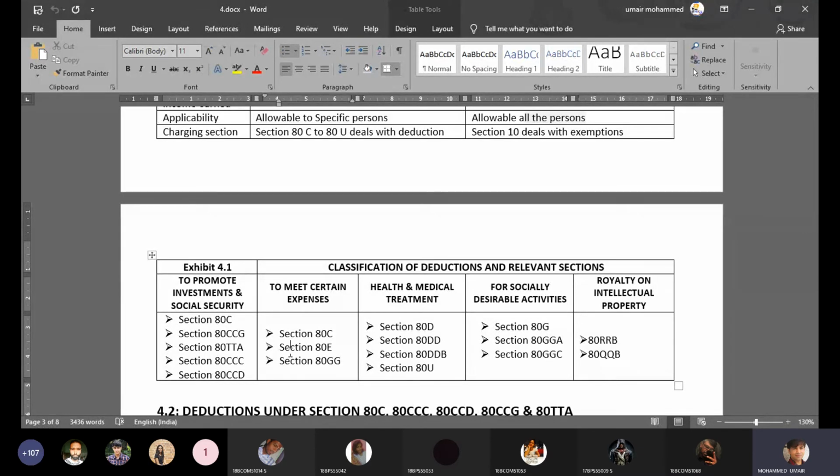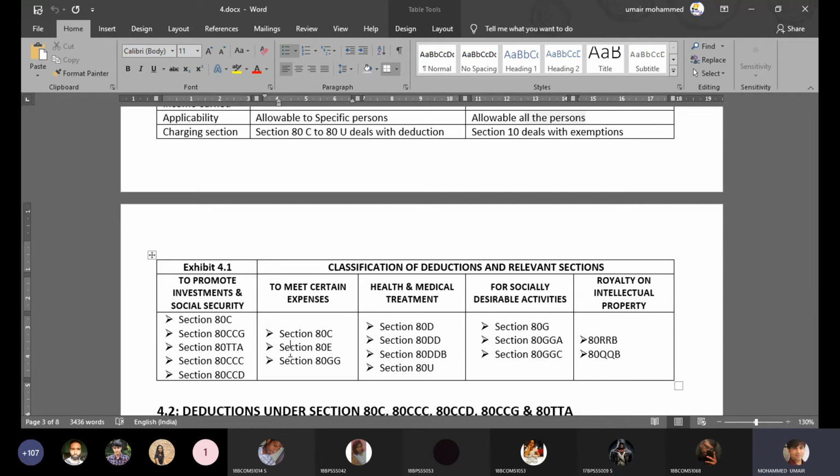Now, these sections are in the limelight at the moment because of the pandemic situation. Because all these sections allow an individual to claim deductions for all that money he has spent, he has flown like water on healthcare.